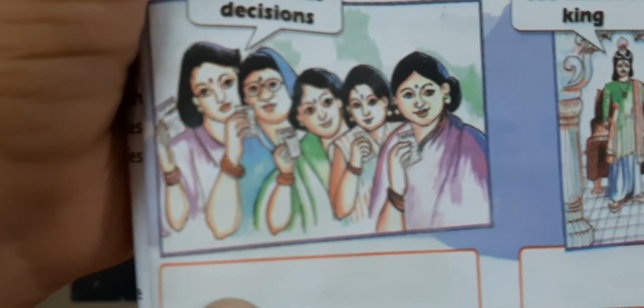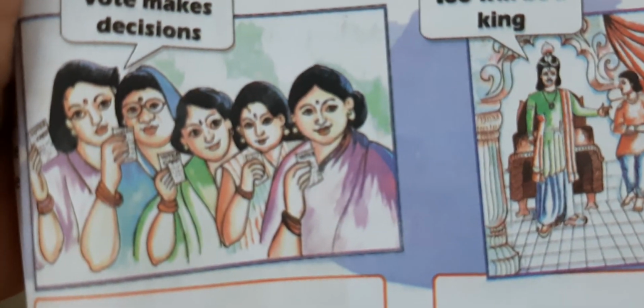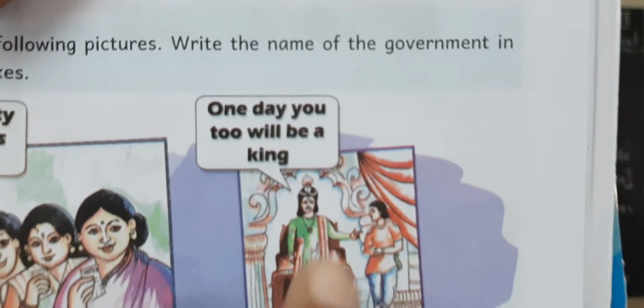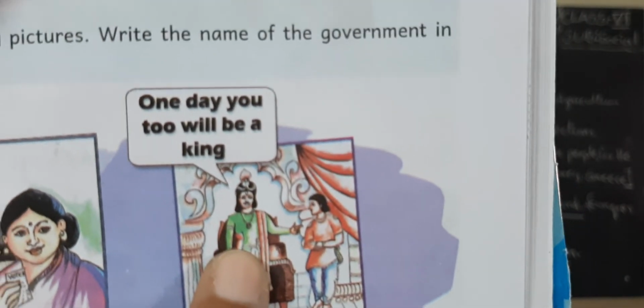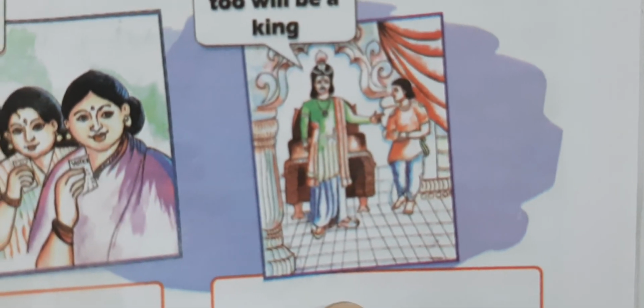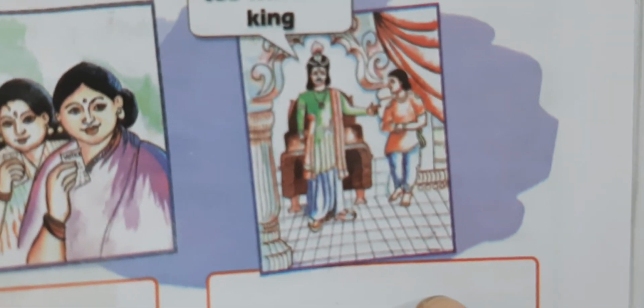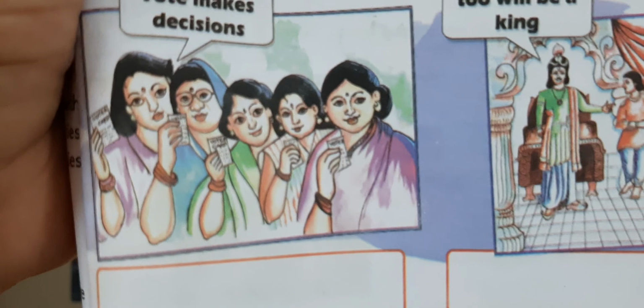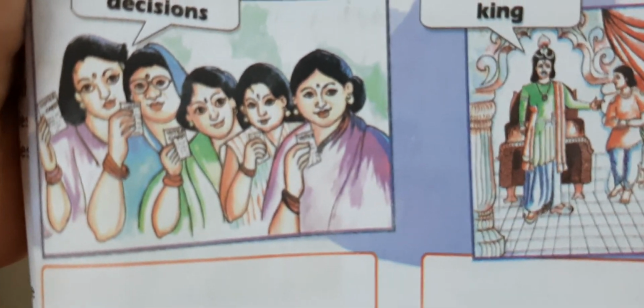So you write down here with pencil: monarchy. Here you write down democracy. Why? Because all voters are there. Here only one man, he is a king. So that's why you write down monarchy here. Here you write down democracy. Okay, children, I shall teach you the remaining lesson in the next class. Thank you.